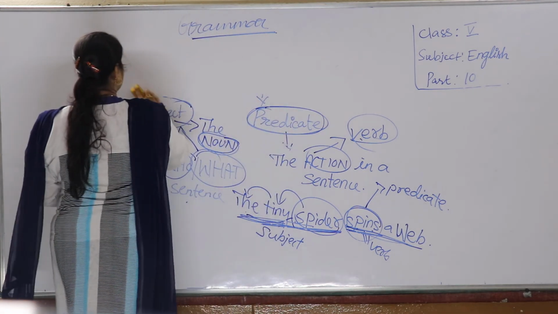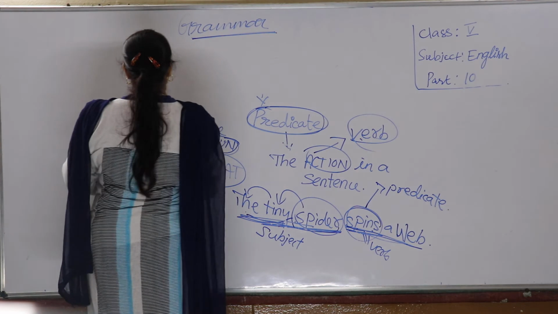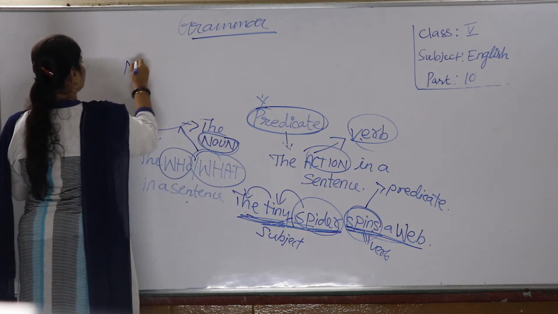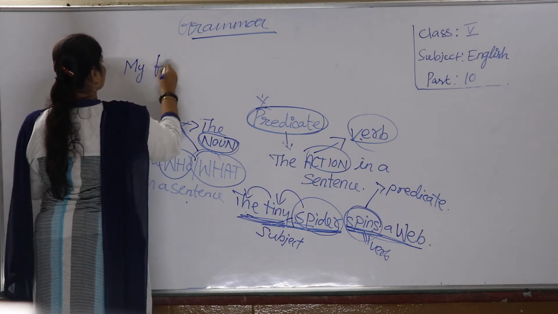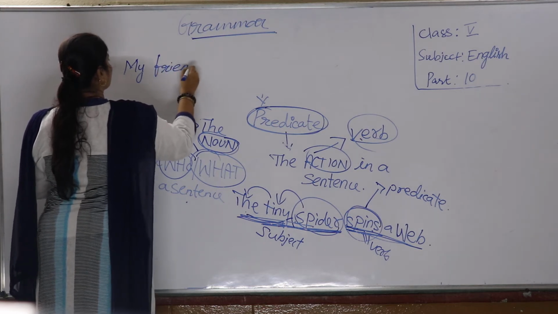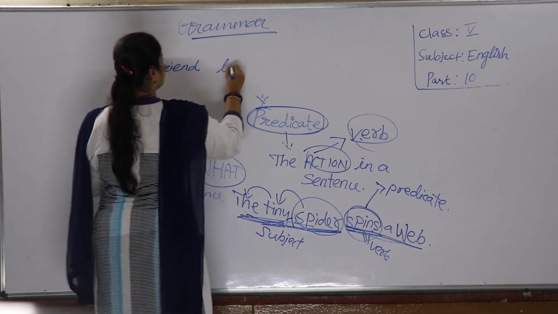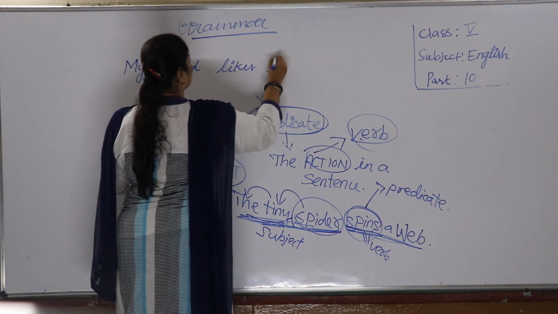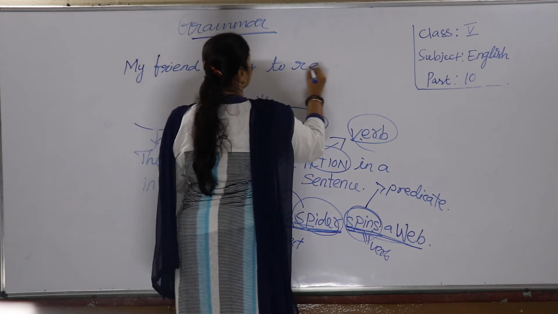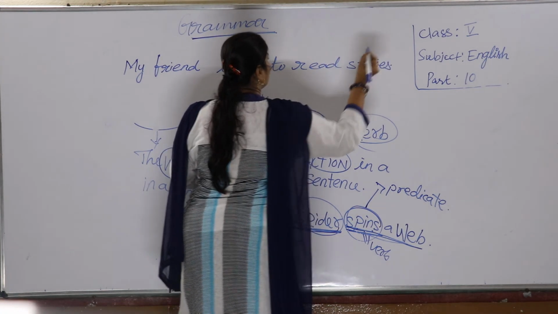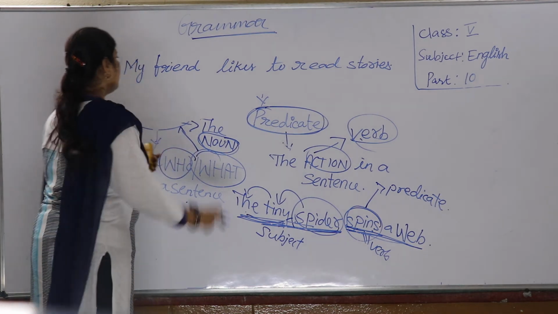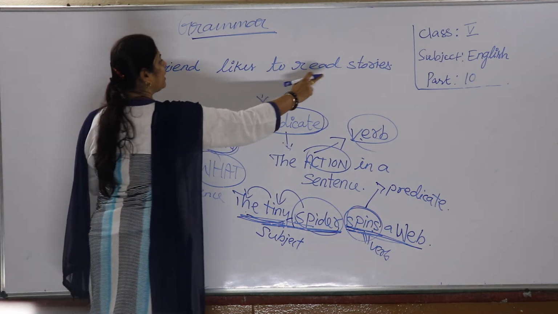For example, my friend likes to read stories. Okay, understand? My friend likes to read stories.